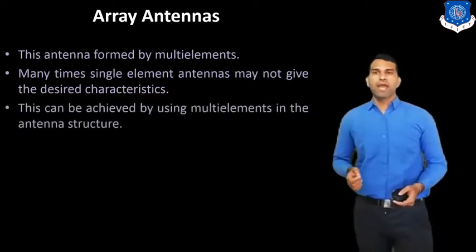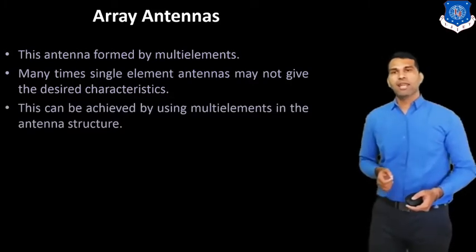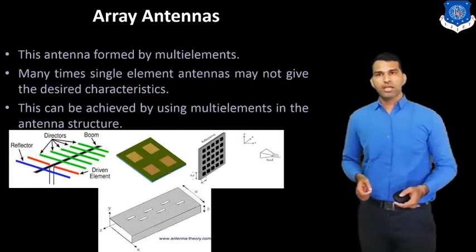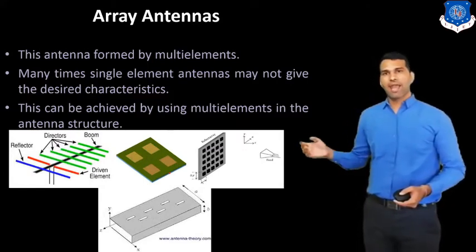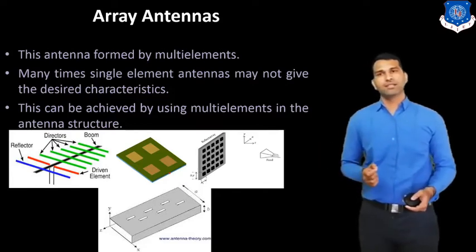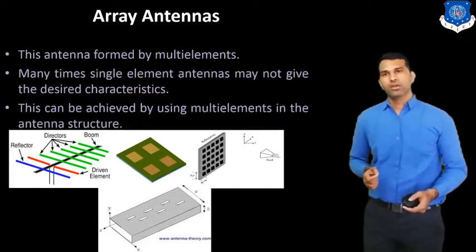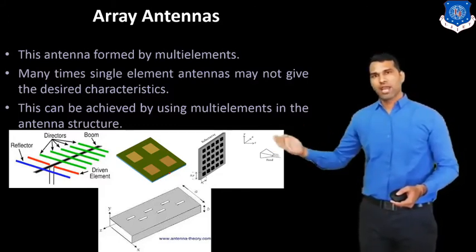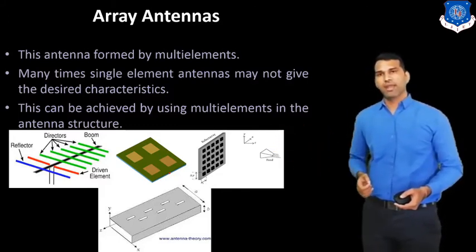This can be achieved by using multiple elements in the antenna structure. Here you can see the first one is an array type of antenna, and the next one is the Yagi-Uda antenna. Here we use an array, so that's why we increase the gain of the antenna.